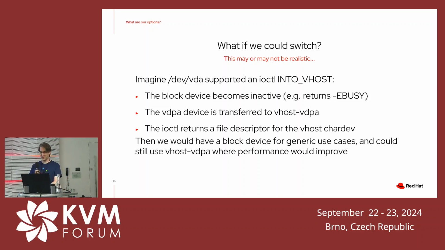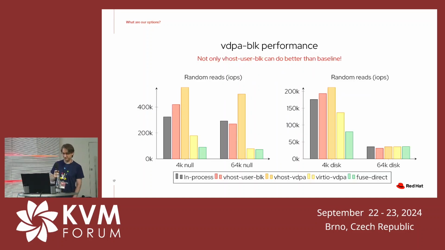So how does VDPA perform? This looks pretty nice when you use the vhost path with shared memory, even a bit better than vhost user. That's actually something that I haven't found an explanation for. When I said before that vhost user block is a bit better than in-process, I can explain that by it being two different implementations of the virtqueues.